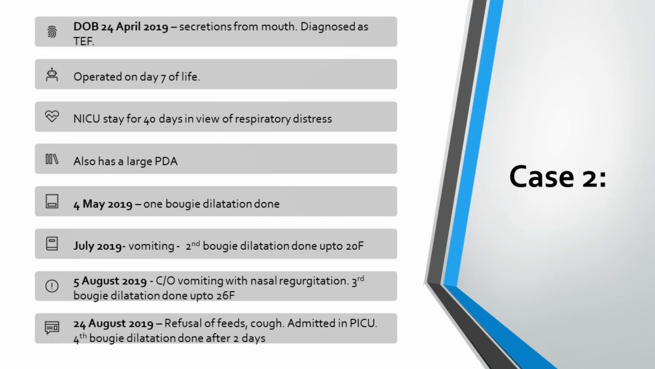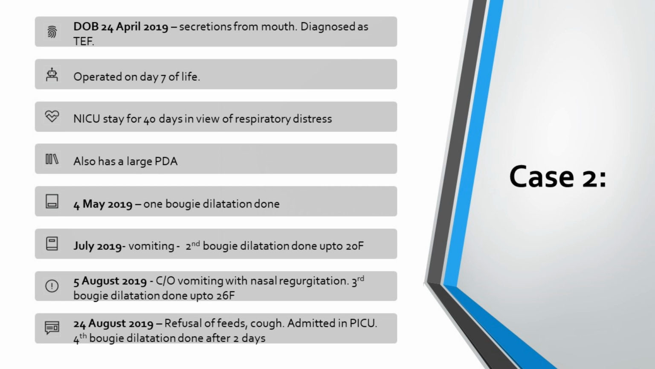He was born on 24th April last year, and he had secretions from the mouth. He was diagnosed with esophageal atresia, operated on day 7 of life. He had a stormy NICU stay. He required NICU stay for almost 40 days. He had a lot of pneumonias, Acinetobacter. He also had a large PDA.